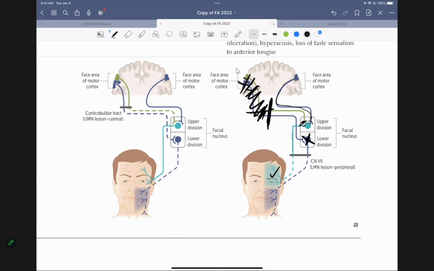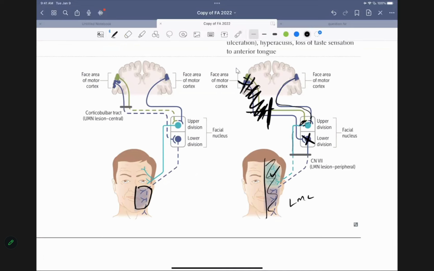So when you see a patient, if the entire half is gone, that's a lower motor lesion. If only the lower half is gone, that's an upper motor lesion, because your upper part is still working, because the same side fiber is still innervating. Is that clear, folks? Now they're nicely shown here.